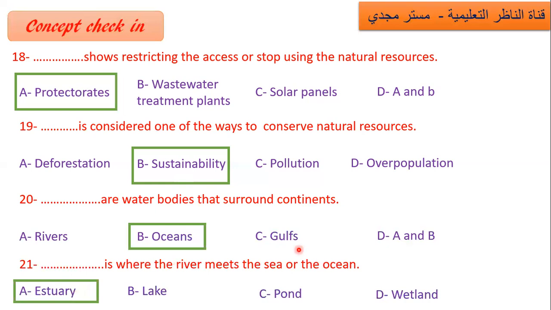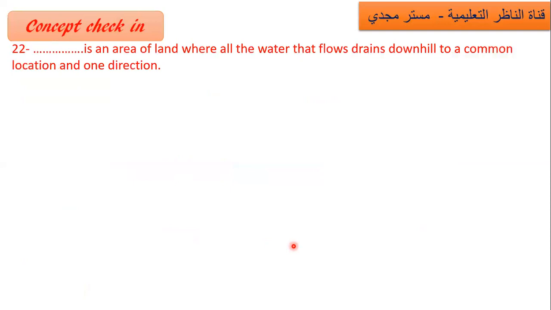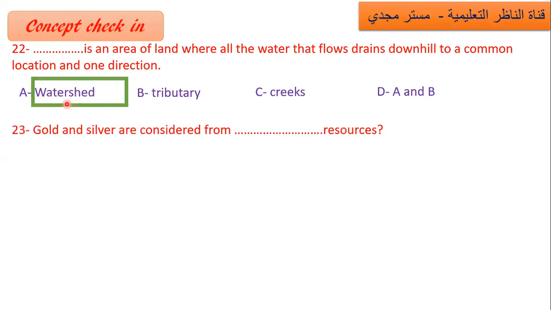Some say estuary, yes, right, but estuary is easier to pronounce. Much easier in pronunciation, and it exists too. Okay. 22 is an area of land where all the water that flows drains downhill to a common location, in one direction. So what is this? Watershed, tributary, creeks, A and B. So it is what? Yes, watershed. Water collects to a common location in one direction. So this is watershed.